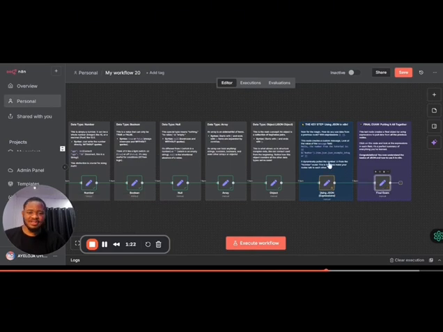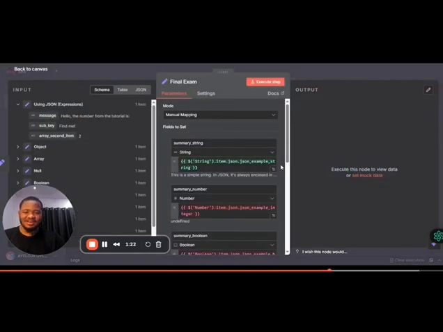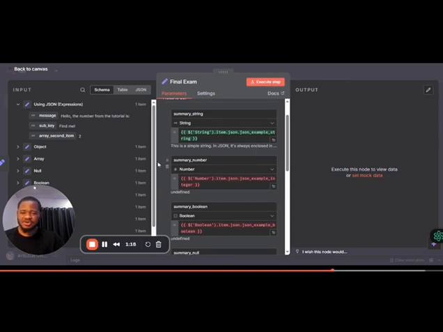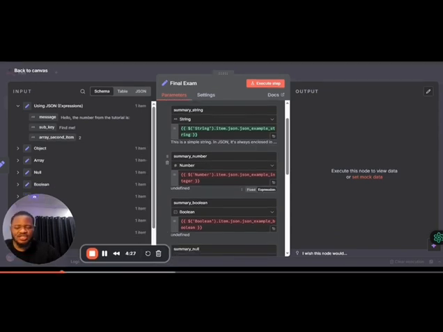So, the final exam. What does that mean? A summary number. This is actually a very good example. Let's say you want to debug now. You see this error. How do you even know what the problem is? The first thing I will do is look at this expression. It's showing red, undefined.